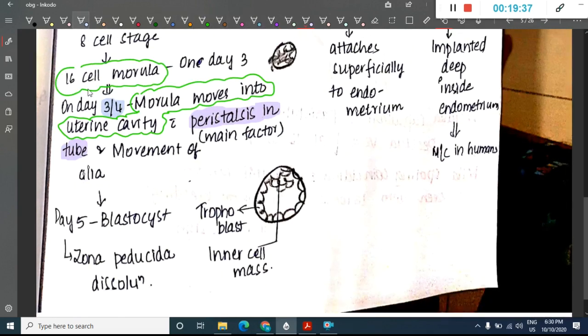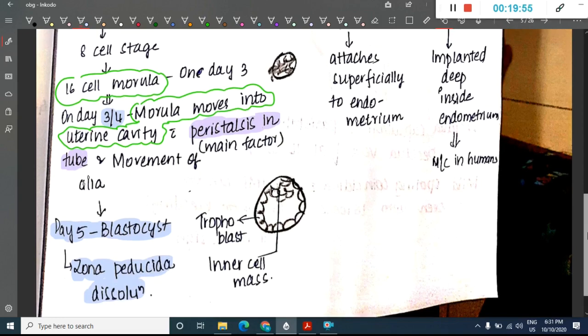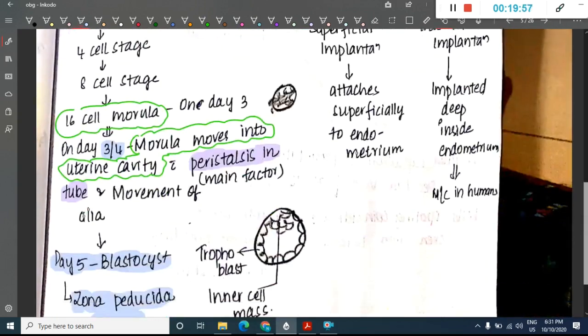Then by day 5, there is formation of the blastocyst. This blastocyst contains a trophoblast and inner cell mass. Zona pellucida dissolution occurs on day 5 during blastocyst formation.